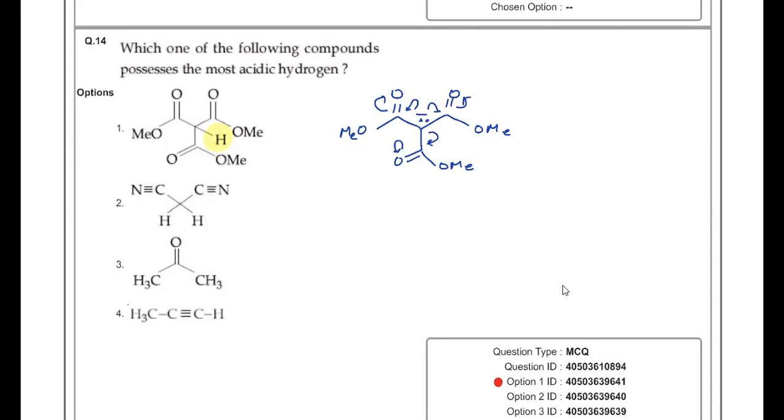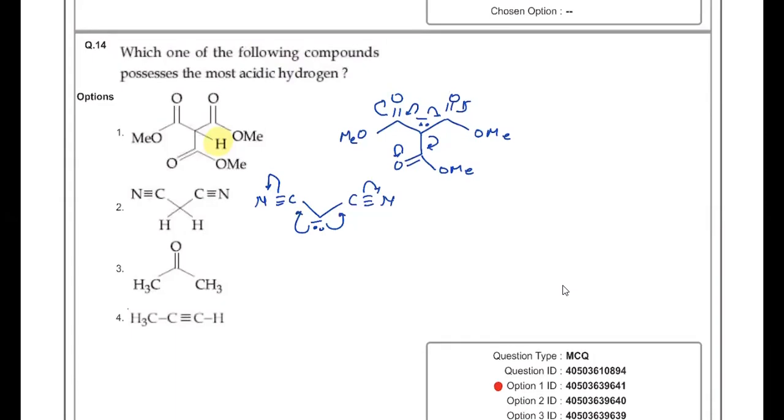So this minus charge is in resonance with this, as well as with this, as well as with this. Whereas in the next case, it will be C triple bond N, C triple bond N. With the minus charge, resonance is possible here, and on the other side also. But the minus charge will go on nitrogen, while in the first case the minus charge will reach oxygen, so that is more stable. While in this case, the carbanion will be in resonance with only one carbon, so definitely less acidic.